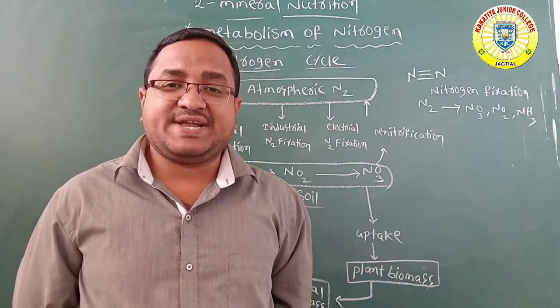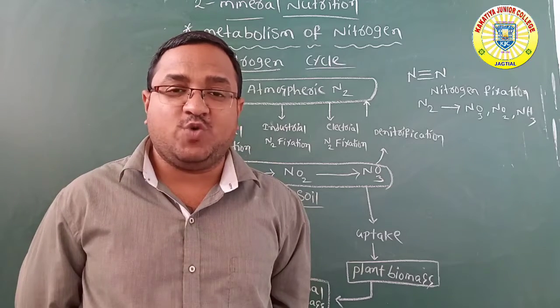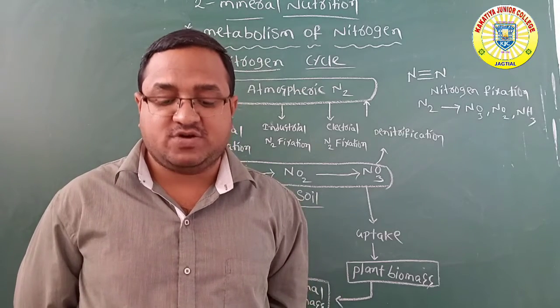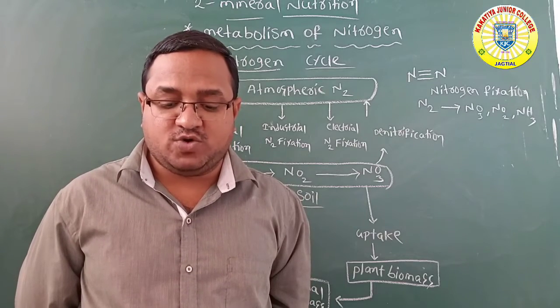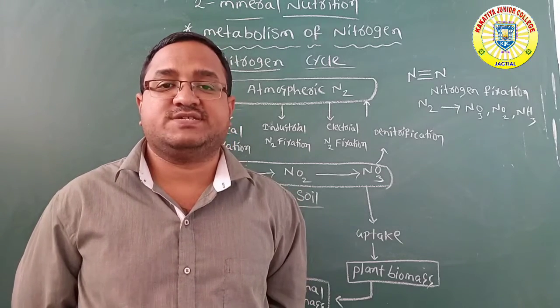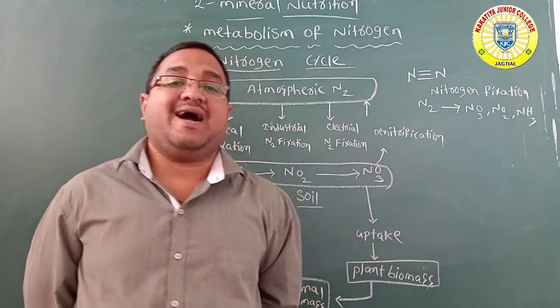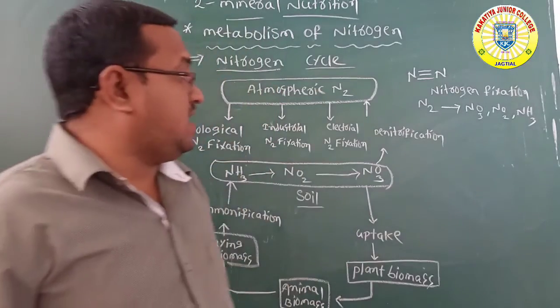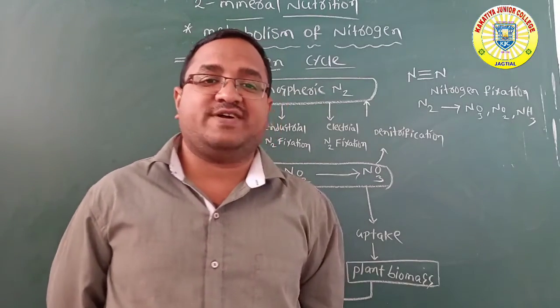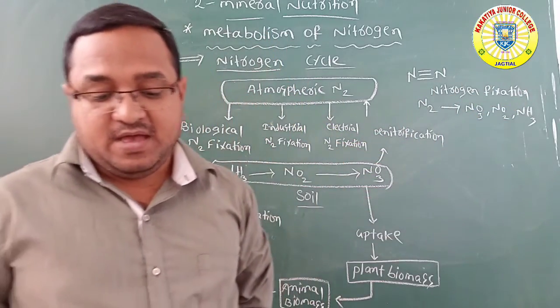Ultraviolet radiation can also convert atmospheric nitrogen into simple forms. One is lightning, another is ultraviolet radiation. That is called nitrogen fixation.